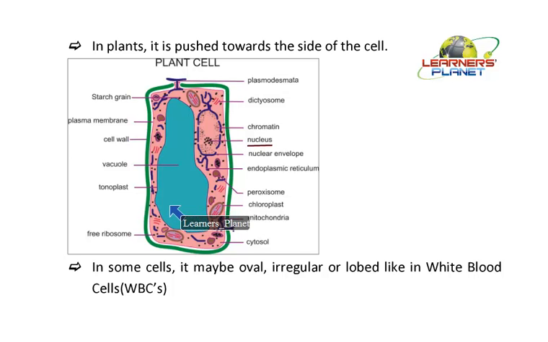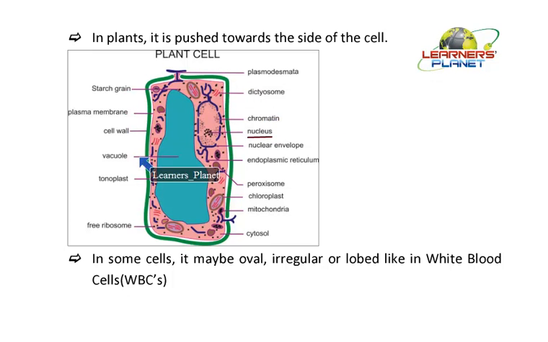This gives a turgid shape to the plant cell, and due to this turgidity the vacuole swells up, and the nucleus is shifted towards the side. Hence, we say that the nucleus is pushed towards the side of the cell in plant cells. Thus the location is different compared to that in the animal cell.